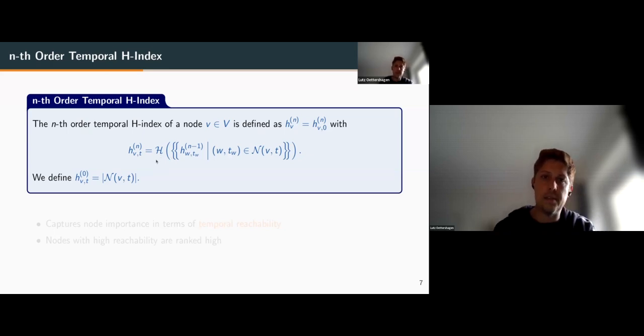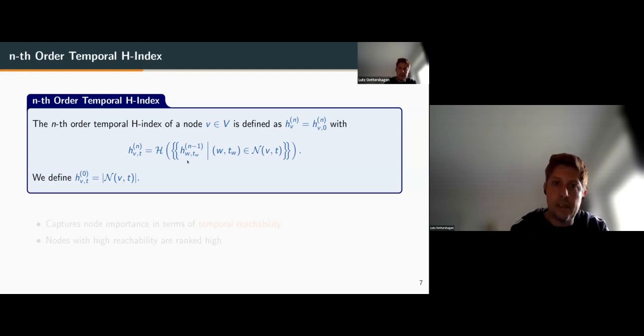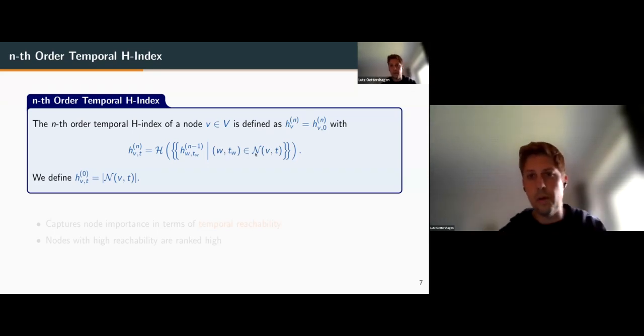So we apply this function h on the multiset, where this multiset contains for each pair (w, tw) that we have in the temporal neighborhood of the node V at time t, the corresponding n-1th order temporal H-index.